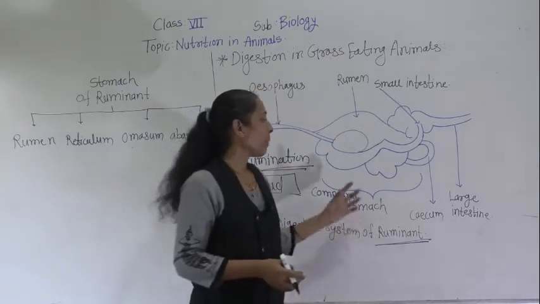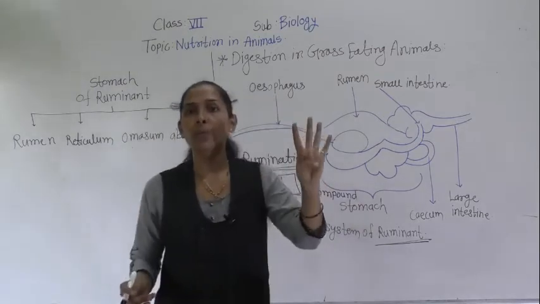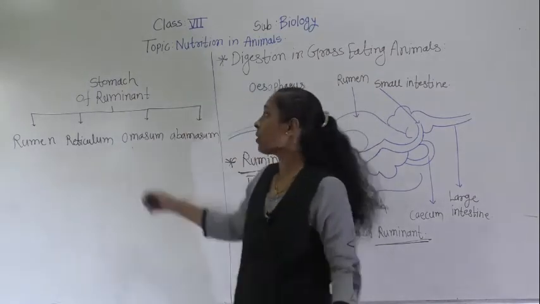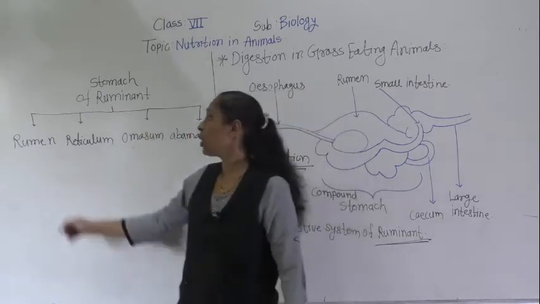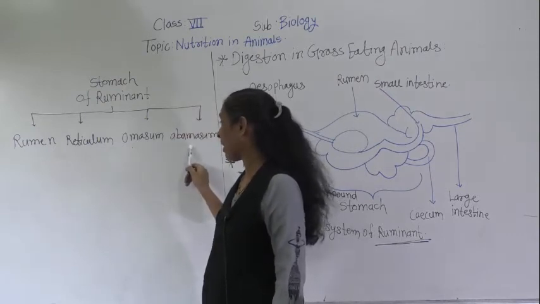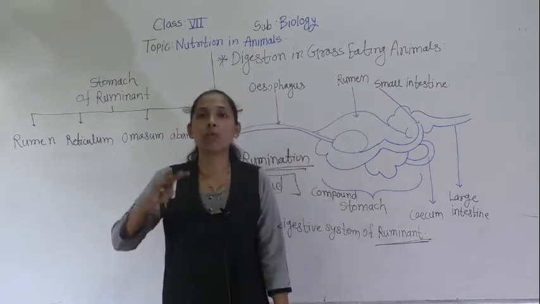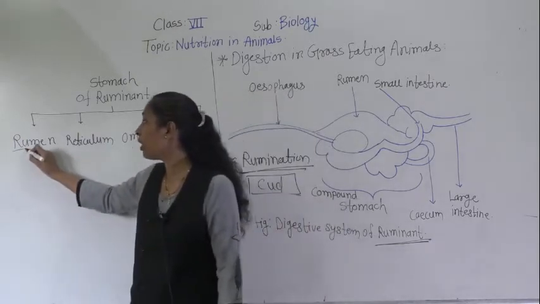Basically the stomach of the ruminants is divided into 4 chambers. That is what? Rumen, reticulum, omasum and abomasum. These are the 4 chambers of the ruminant. First we will discuss the rumen.